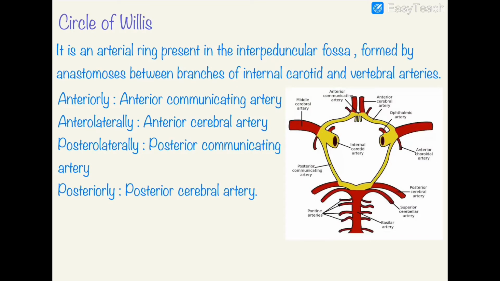To study the arterial supply of different parts of the brain, we must first study the circle of Willis. The circle of Willis has a central role in the blood supply to the brain. It is an arterial ring present in the interpeduncular fossa, formed by anastomosis between the branches of the internal carotid and the vertebral arteries. Now let us find out the boundaries of the circle of Willis.